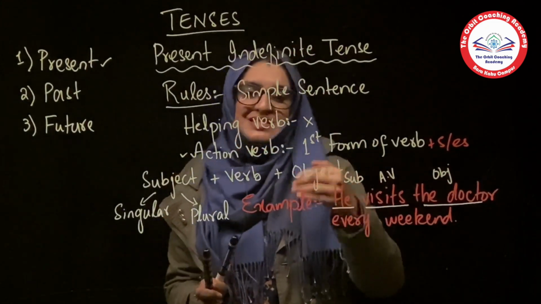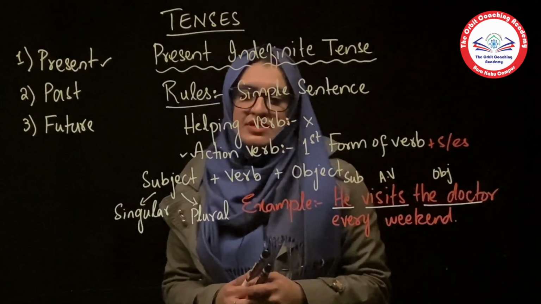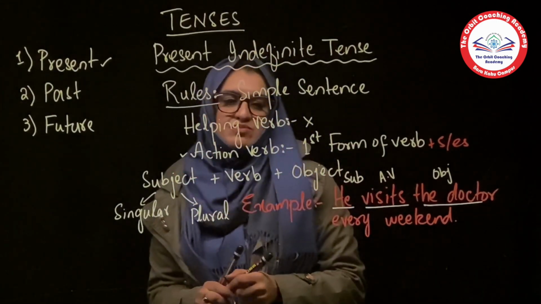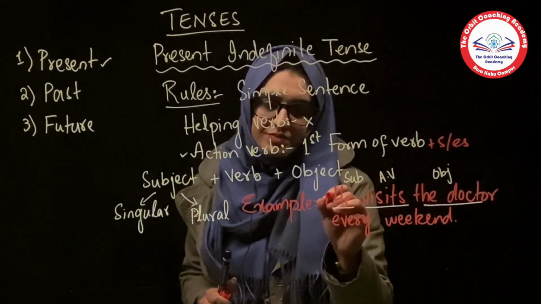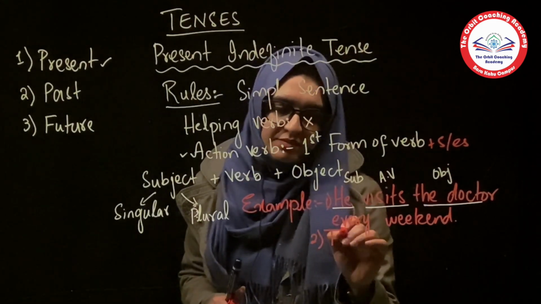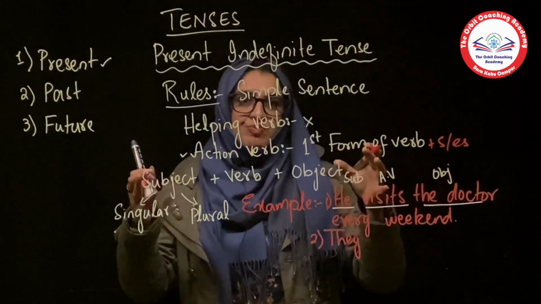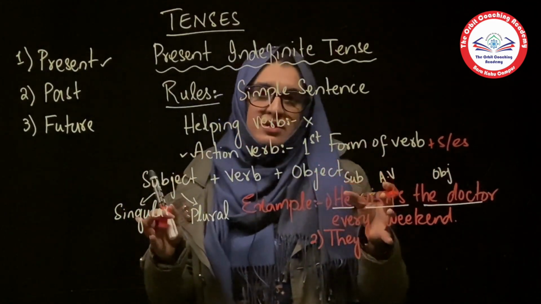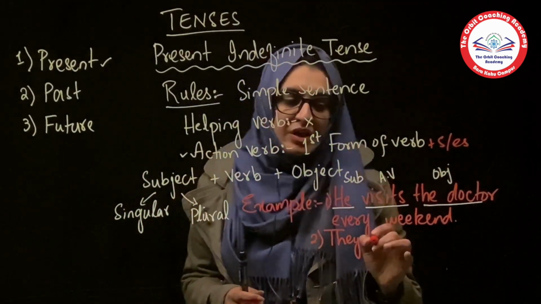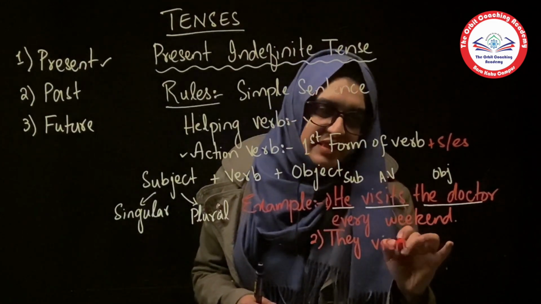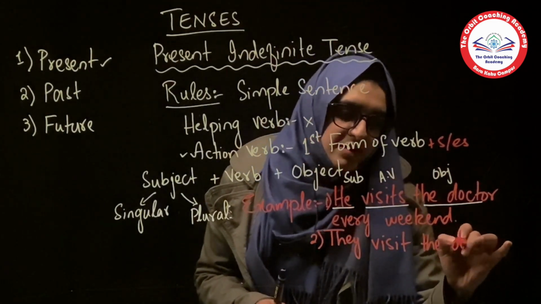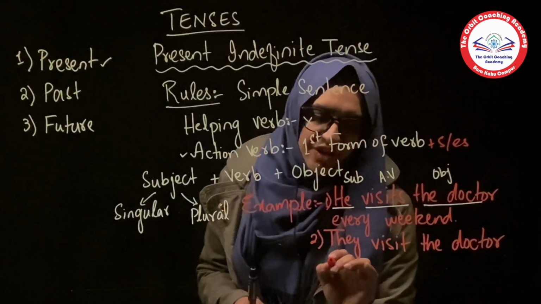Similarly, if instead of he, a singular person, I use a plural subject and write they, you can see that they is about a lot of people. It is not only one person, it means there are a lot of people. So I will write: They visit the doctor every weekend.